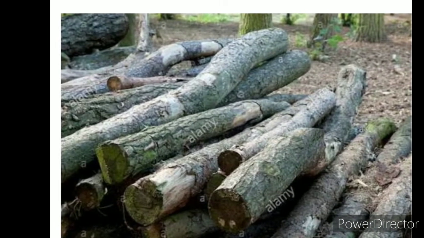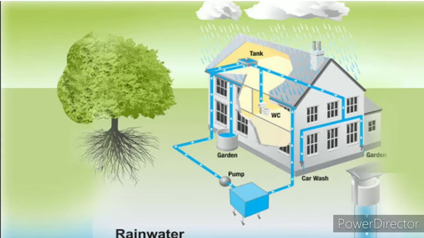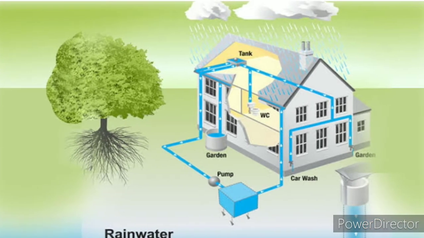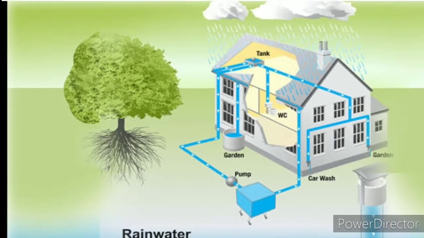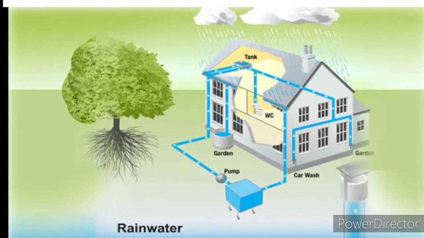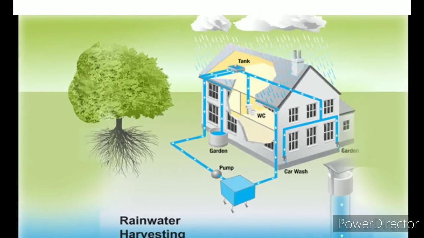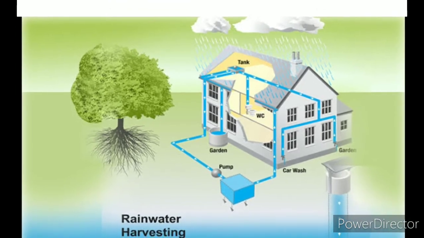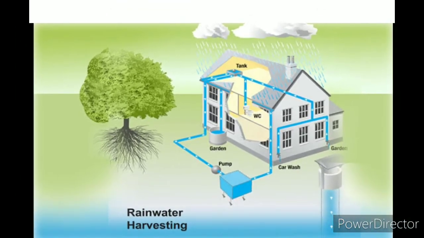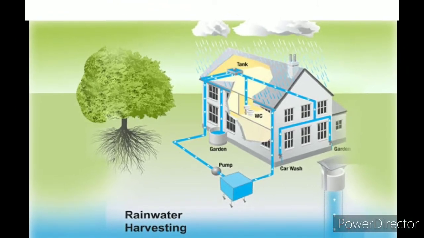Next topic is rainwater harvesting. Rainwater harvesting is the accumulation and storage of rainwater for reuse rather than allowing it to run off. Rainwater harvesting is a sustainable water management practice implemented not only in urban areas but also in agricultural fields, which is an important economical, cost-effective method for the future.